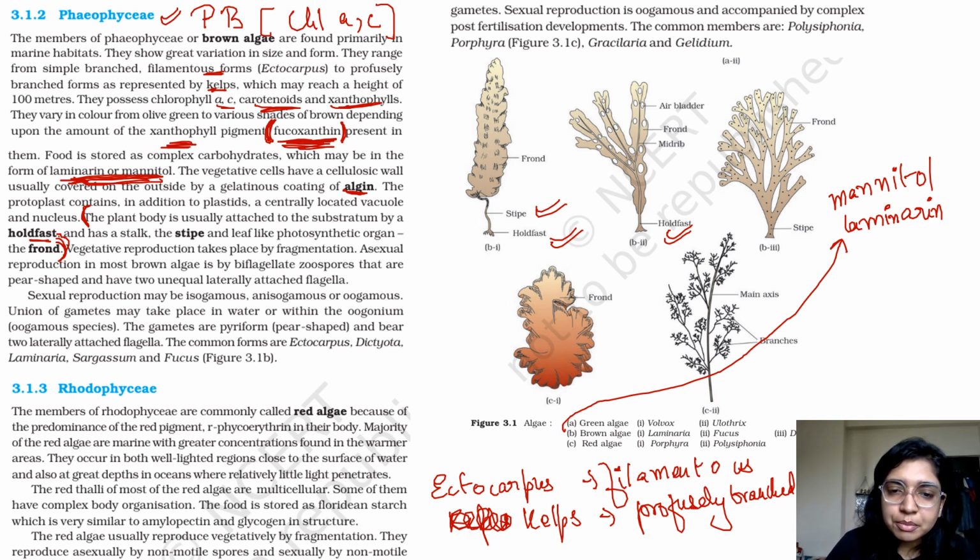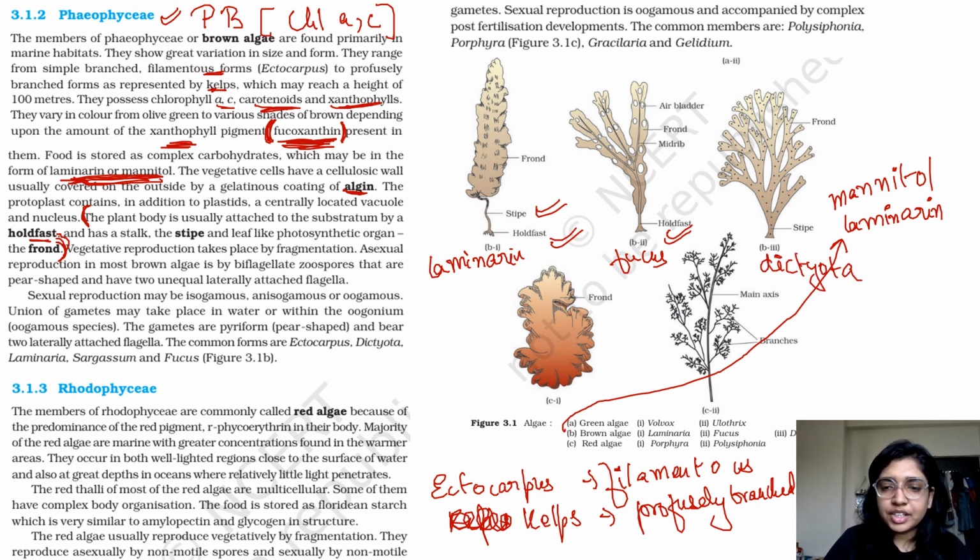So when we're talking about your brown algae, that is laminaria, fucus, dictyota, all these three have something in common, which is what? Your holdfast and stipe. All right. So the plant body is usually attached to the substratum by the holdfast and has a stalk, the stipe, and the leaf-like photosynthetic organ, that is the frond.